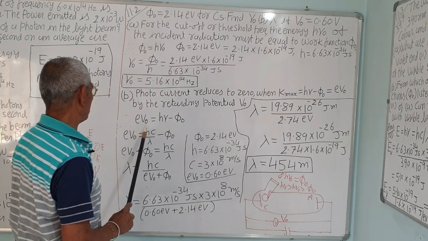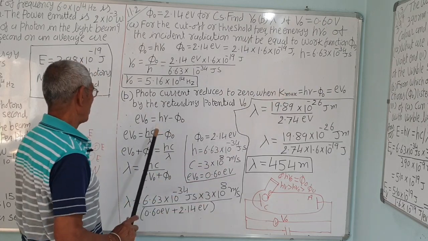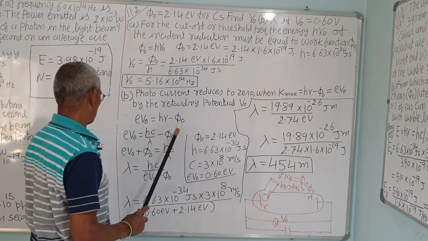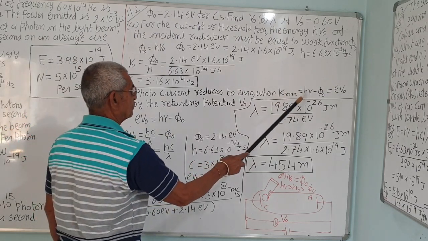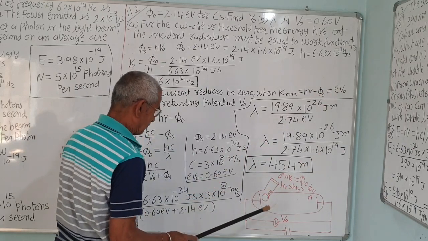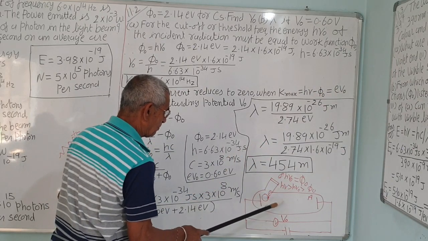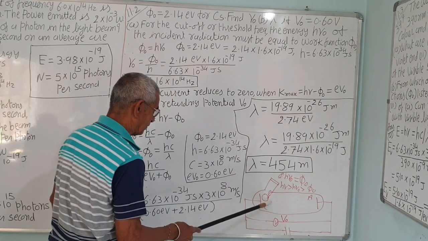Now, eV0 is equal to h nu minus phi 0, from this equation, the famous Einstein equation. K maximum is equal to this, and this is equal to eV0.